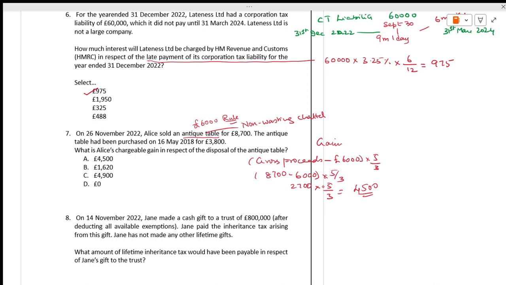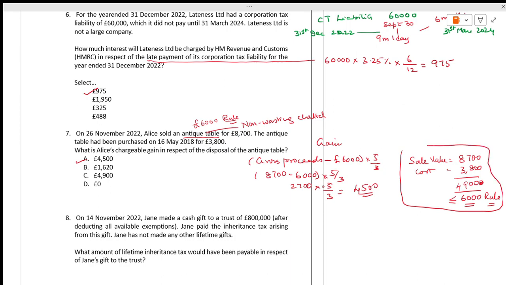We have to check the rule also. Is it right? What is the value? The sale value is 8,700. Cost is 3,800. It comes to how much? 17 minus 8, 9. It comes to 4,000, which is less than or equal to 6,000. This is the less than or equal to 6,000 rule. They will not ask this, but this is for our understanding. They will ask one question on this also.